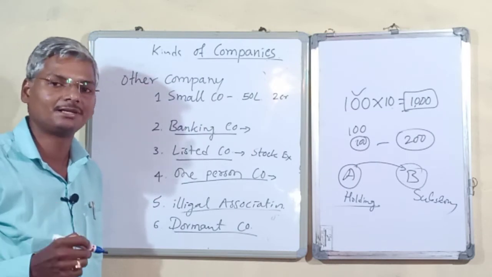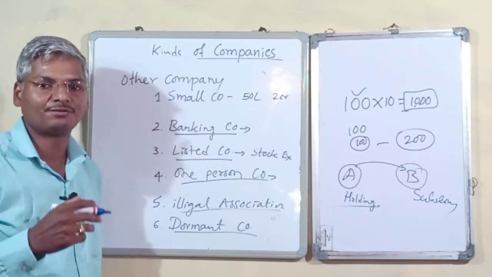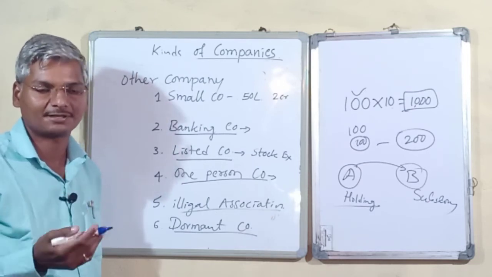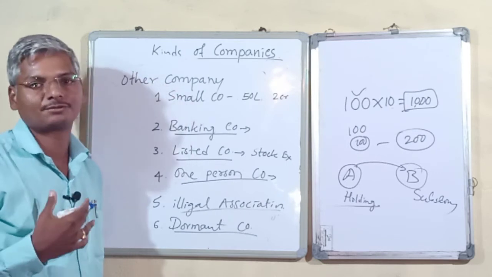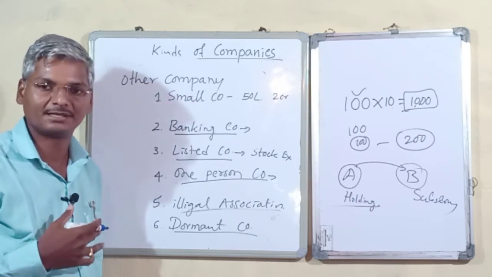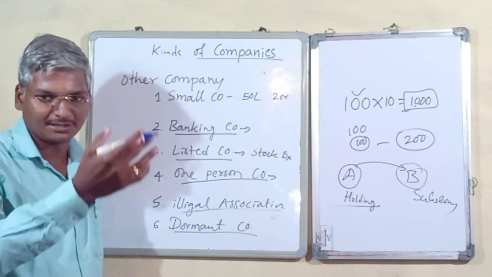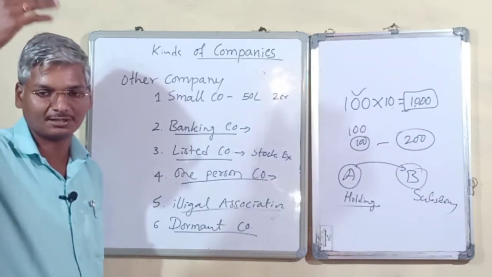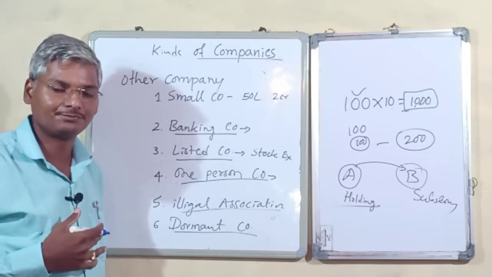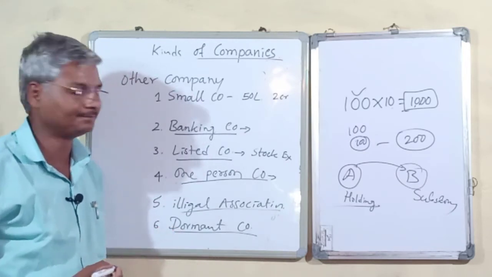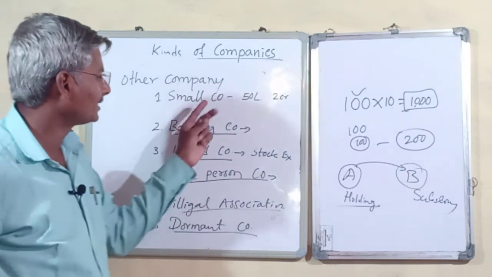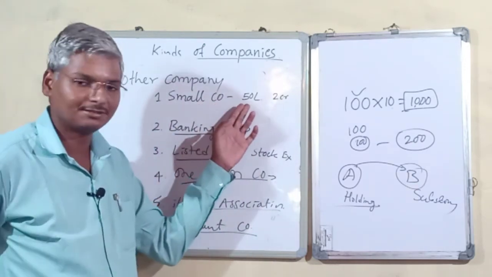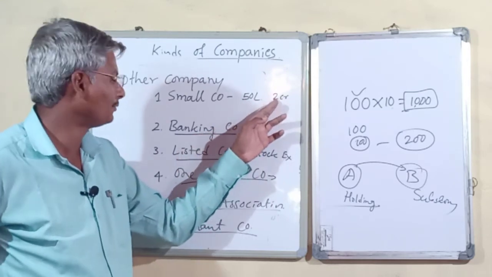Dormant companies are companies established for future projects or future contracts. If I want to start a business through a certain company, but first want to purchase land or a building for future projects, we call those dormant companies. I will repeat: small companies have paid up capital of 50 lakhs or turnover of 2 crores.